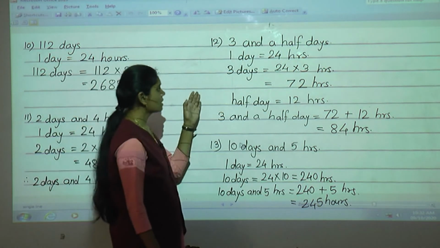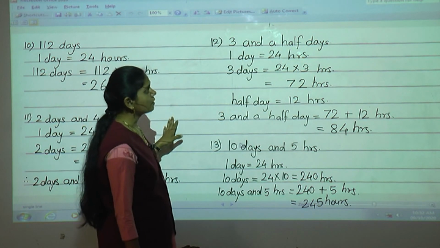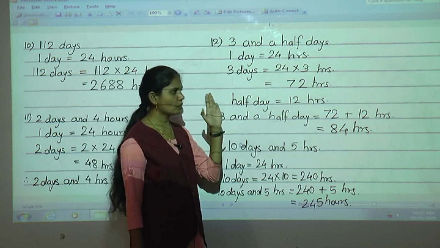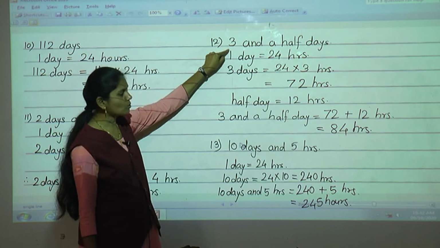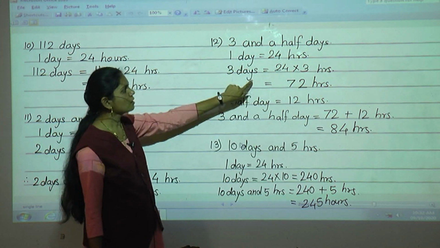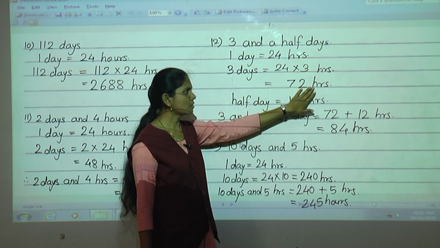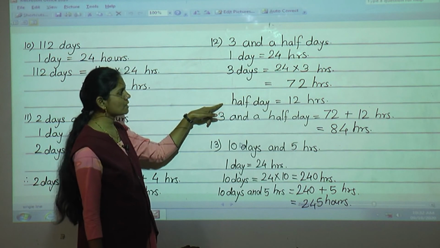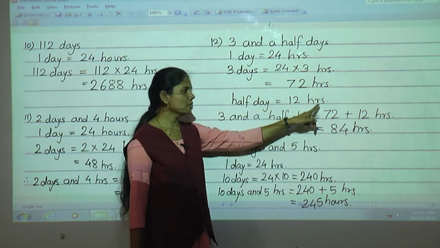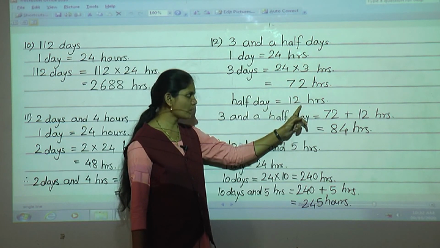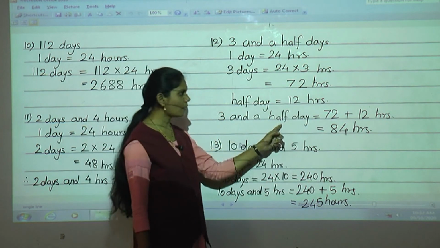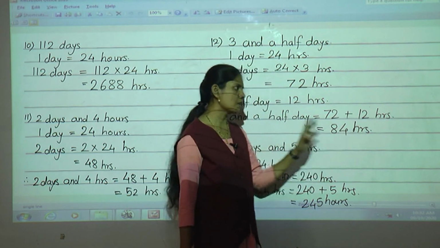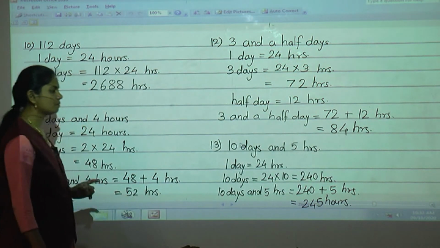Now see this 12th number example, 3.5 days. Again the first step, 1 day is equal to 24 hours. Then this 3 days you have to convert into hours. So 3 days is equal to 24 into 3, 72 hours. In that again you have to add half day. Now half day means what? Half day is equal to 12 hours. So 72 plus 12 means 3.5 day. Then do the addition, 72 plus 12, 84 hours.